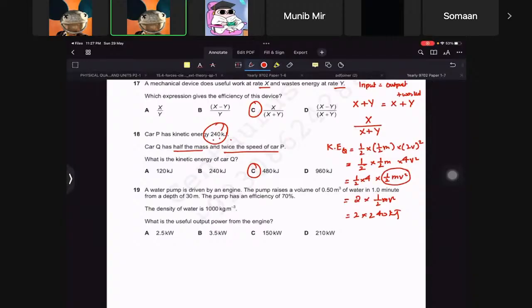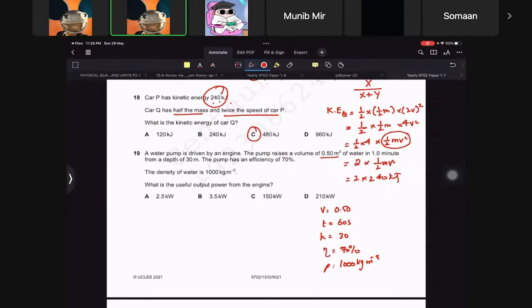Okay, now a water pump is driven by engine. The pump raises a volume of this in this. So we have a volume of 0.50. We have time as 60 seconds. We have from a depth height of 30, and the pump has an efficiency of 70%. Right. And density is also given. Okay, now it seems pretty easy because you want to find useful power.